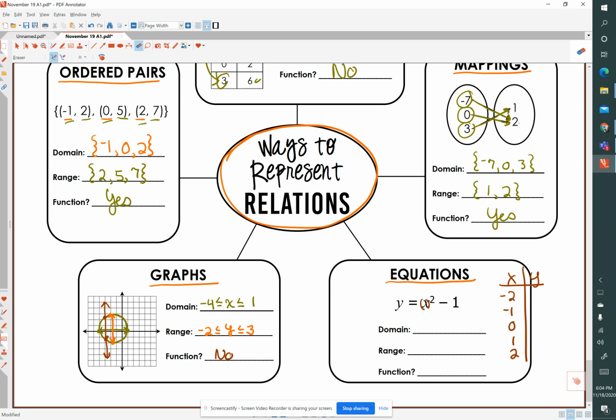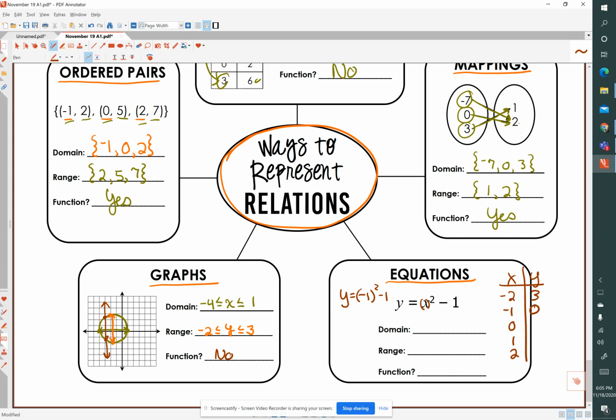Okay, so let me actually draw it out for you. Y equals -2 squared minus 1. -2 times -2 is 4, minus 1 is 3. Okay, now if we substituted -1, -1 times -1 is +1, minus 1 is 0.